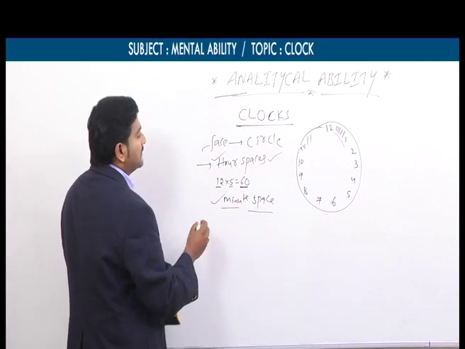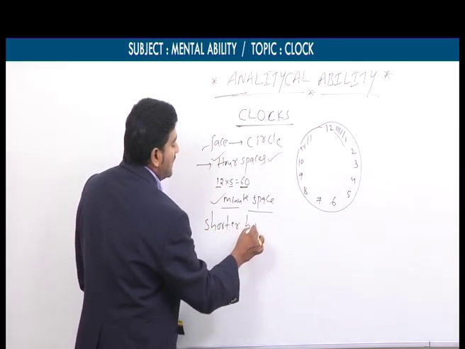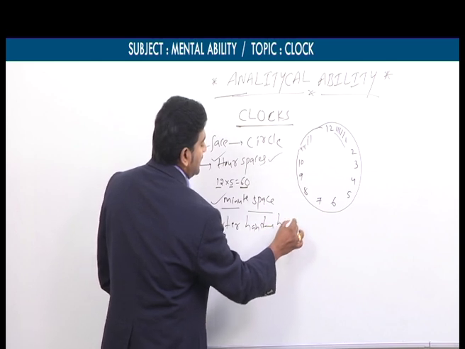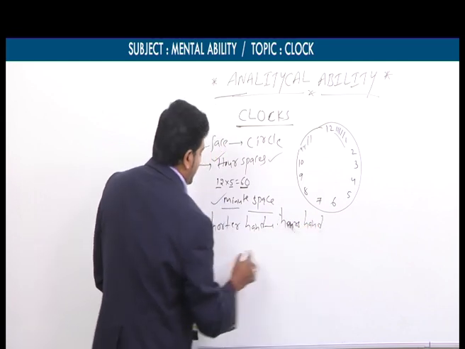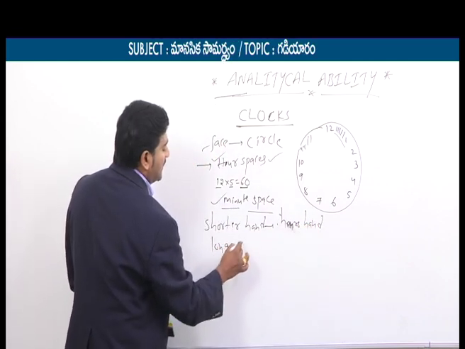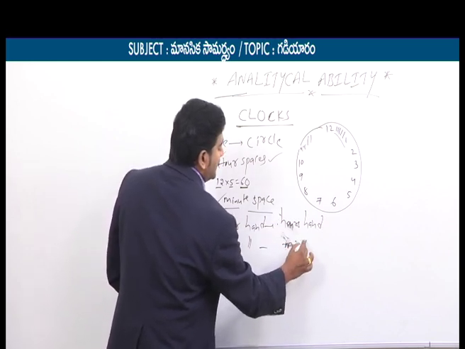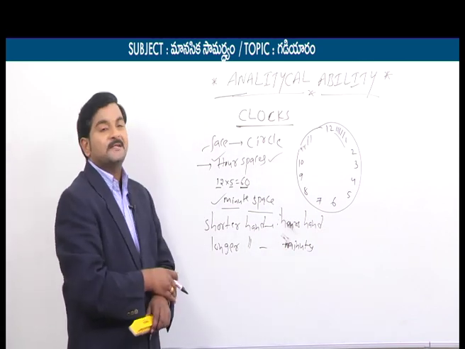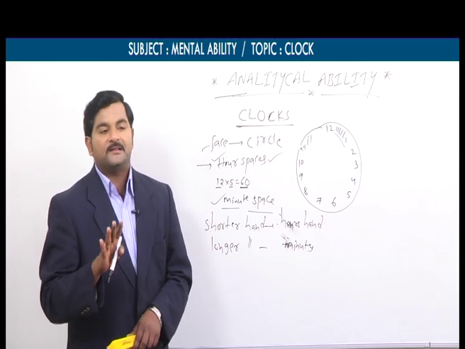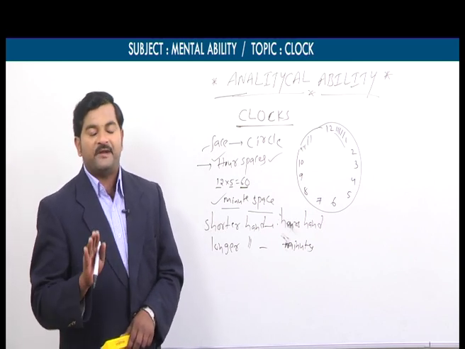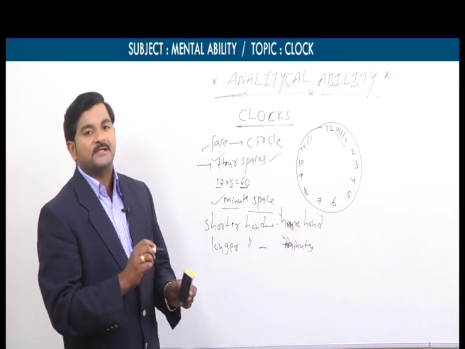We know already in the clock shorter hand is said to be the hours hand, and similarly longer hand is said to be the minutes hand. So regarding this minutes hand and hours hand, we are having 5 points. Previously, based on this minutes hand and hours hand, bits were asked in APPSC and TSPSC examination. So we will discuss about the bits also.